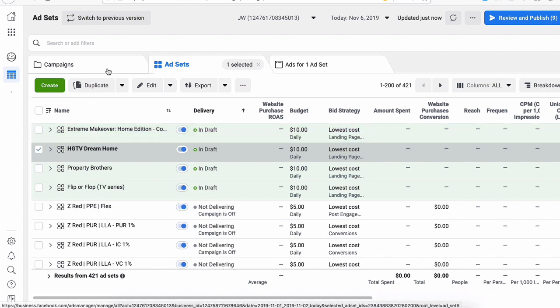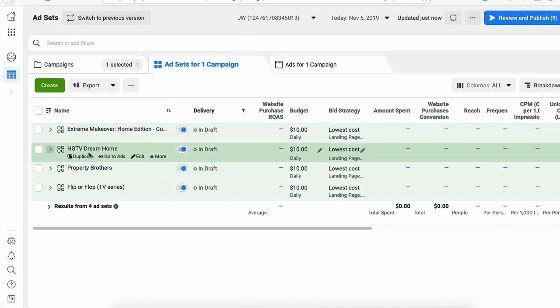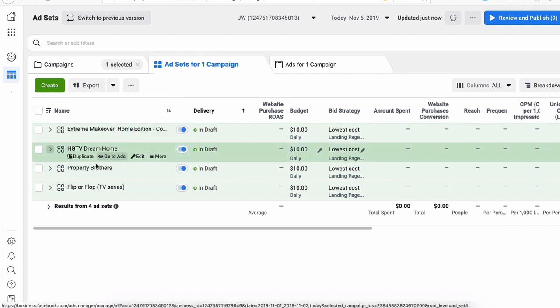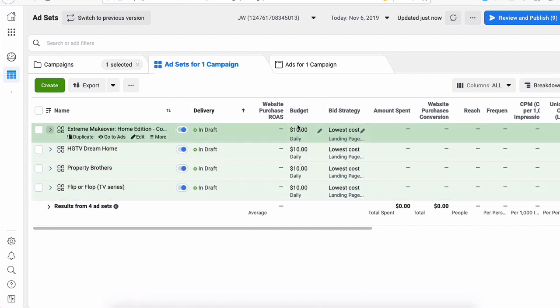Extreme Makeover. So let's go to the campaigns. We pick this campaign. We go to our ad sets. We have 4 ad sets: Extreme Makeover Home Edition, HGTV Dream Home, Property Brothers, Flip or Flop. Each one has a daily budget of $10, so your whole campaign is going to be $40 a day.